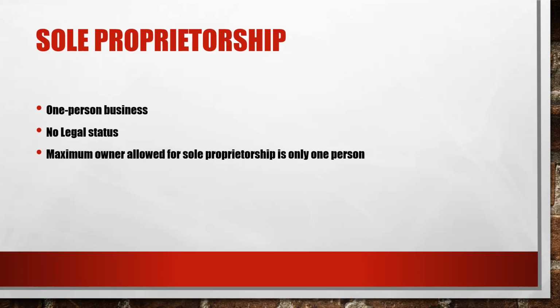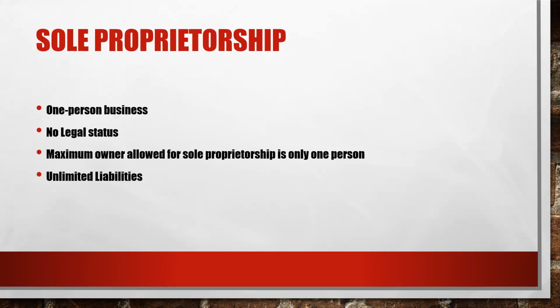A sole proprietorship cannot have more than one owner, and he or she has unlimited liabilities, which means if the business has a debt, meaning loans or any other obligation, the owner will have to use his own money to pay the debt. If the business is bankrupt, the owner will become bankrupt as well. So what do we mean by bankrupt here? Bankrupt means the point where the owner of the business cannot perform the business activities, and it can also be called failure of the business.